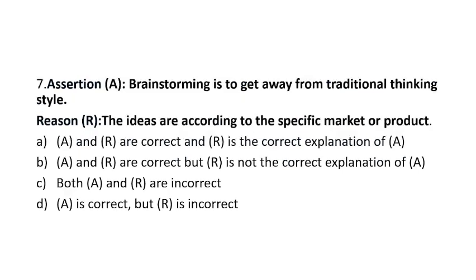Let's see question number 7. Assertion: brainstorming is to get away from the traditional thinking style. The reason is, the ideas are according to the specific market or product. Option A: A and R are correct, and R is the correct explanation of A. Option B: A and R are correct, but R is not the correct explanation of A. Option C: both A and R are incorrect, and option D: A is correct but R is incorrect.